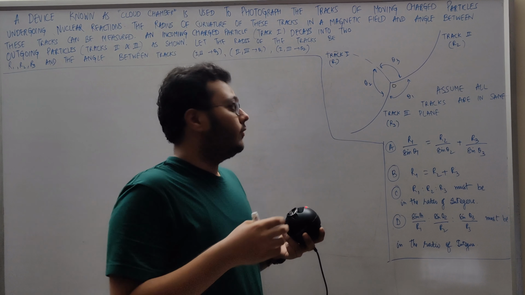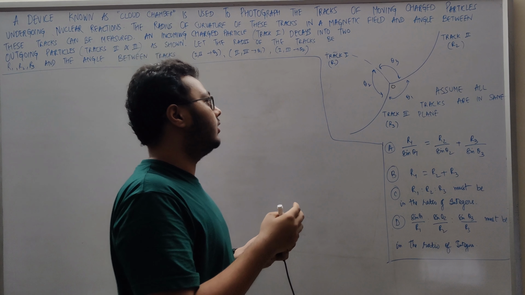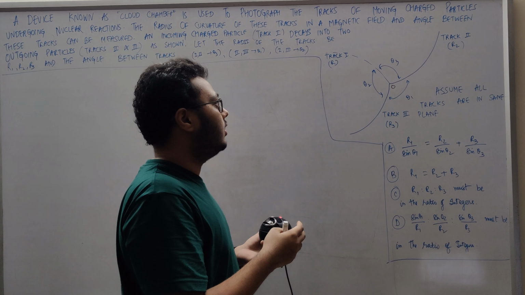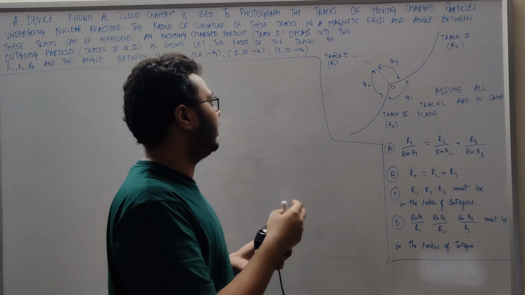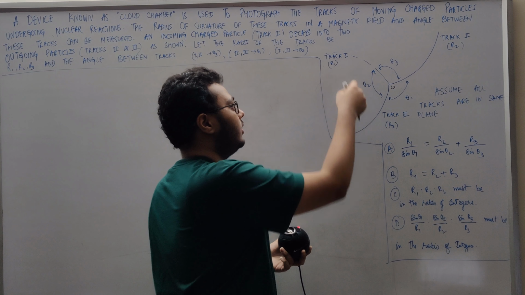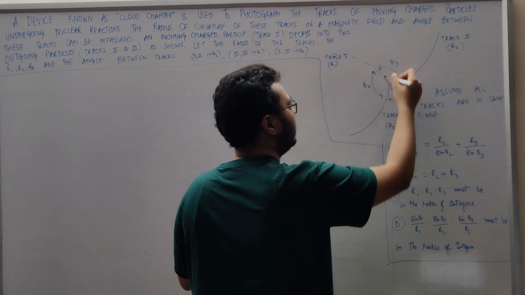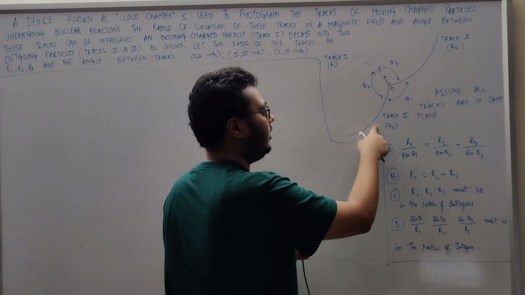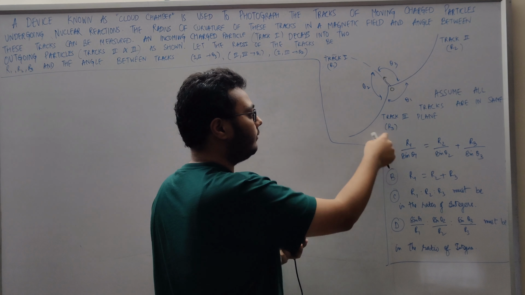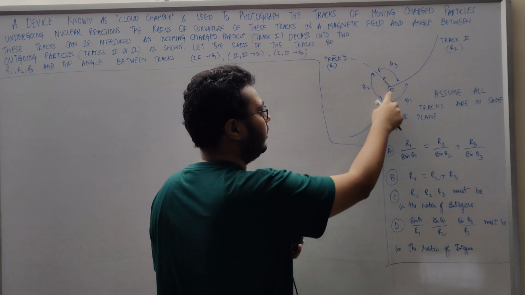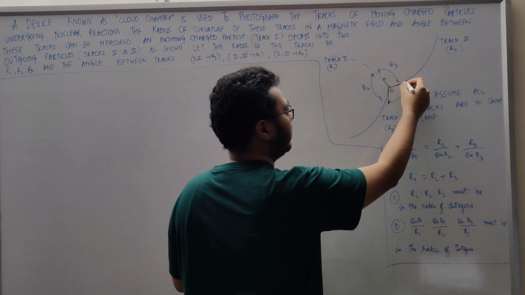So when the particle exploded due to the nuclear reactions, it must have experienced a force, which is equal to the change in momentum upon time. This particle must have experienced a force like this, and similarly another force equal to the momentum of this particle upon the same time would be experienced over here by this particle, and similarly over here.